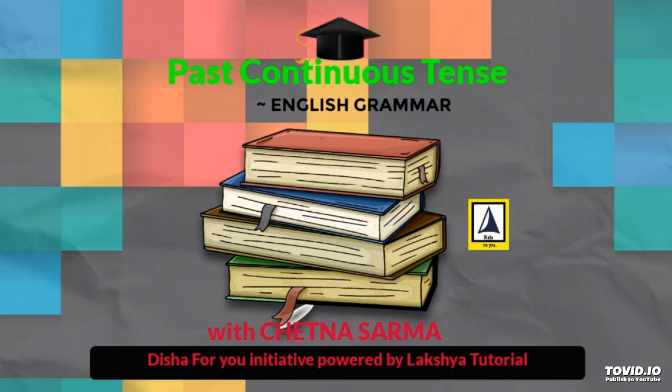For example, while we were sitting at the stadium, the rain began. So it says that an action was already ongoing when another action started. That is, while they were sitting at the stadium, that is the first action, the other action of rain began. The second action started before the completion of the first action.